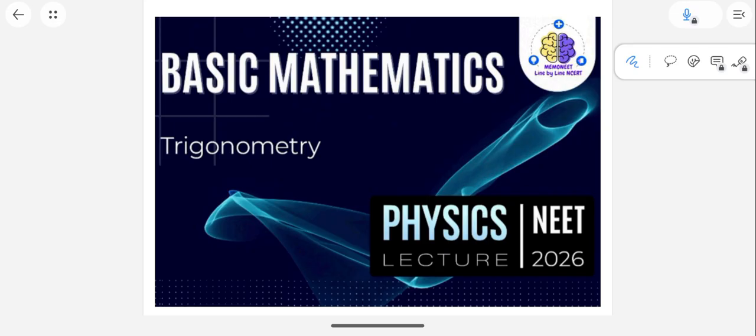Some basic maths, like trigonometry, logarithms, differentiation, integration. This will be helpful for you to solve the MCQs from your physics syllabus.